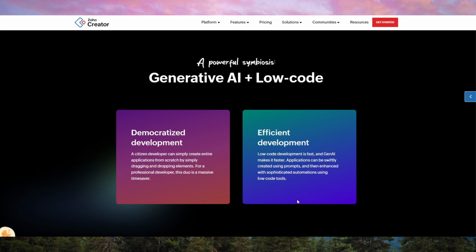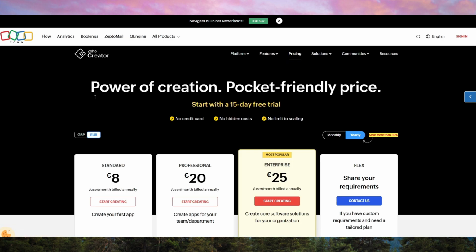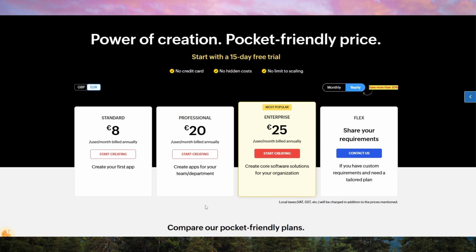Pricing is another point to consider. Zoho Creator isn't the cheapest option, especially if you need multiple users or advanced integrations. But compared to hiring a full development team, it's still a cost-effective solution for many businesses.